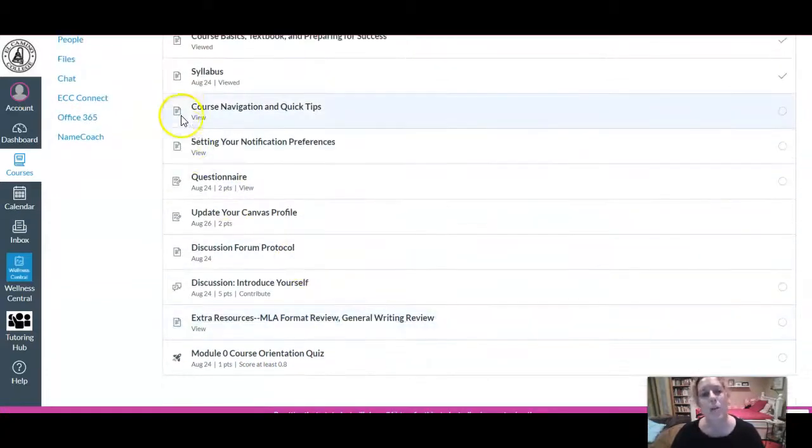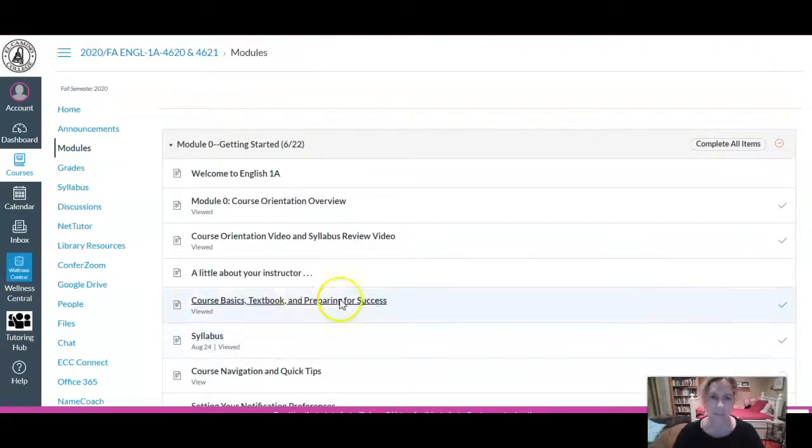Okay. The icons over here indicate the type of page or assignment it is. If it's just a little piece of paper, that's just a content page where there's information to read. This page with a pencil is something to be completed. So here's a questionnaire. Here's an update your Canvas profile. This little speech bubble icon means that it's a discussion board, and the rockets indicate that it is a quiz.